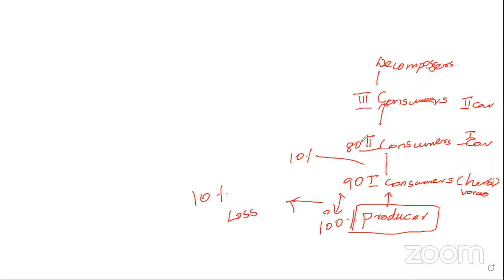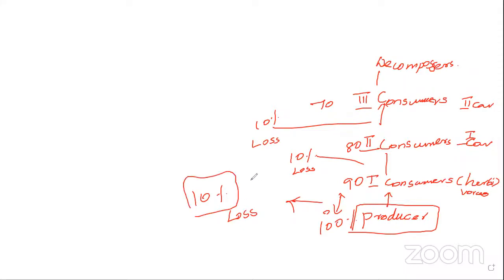Then the third one, here also, 70%. Here also 10% is lost. At each and every trophic level, 10% of the energy will be lost.